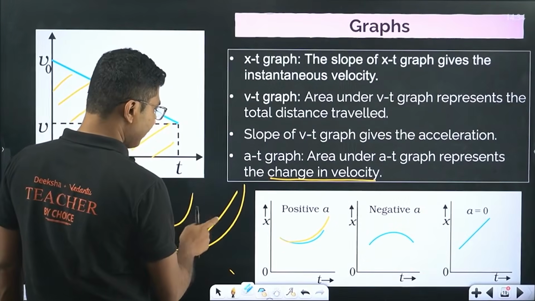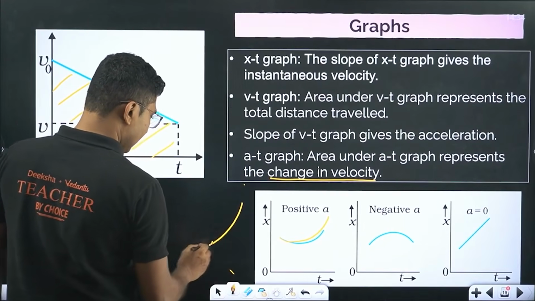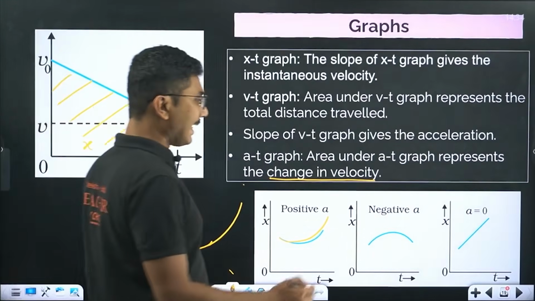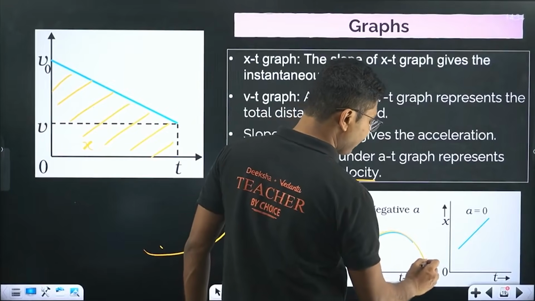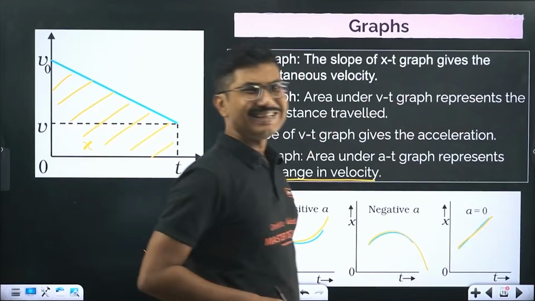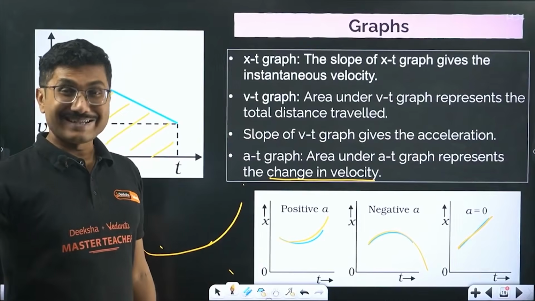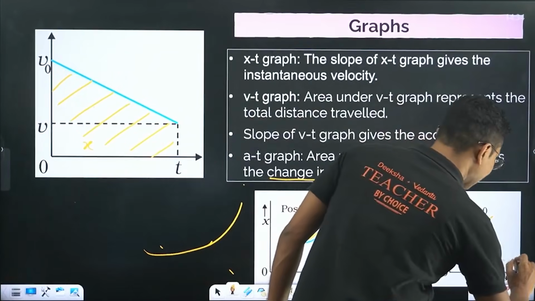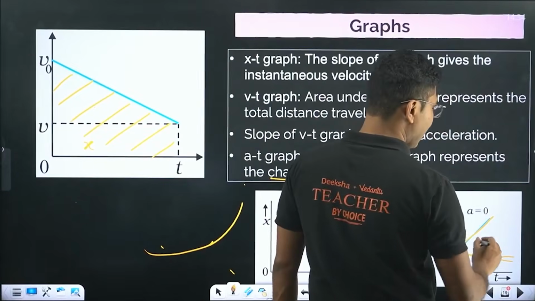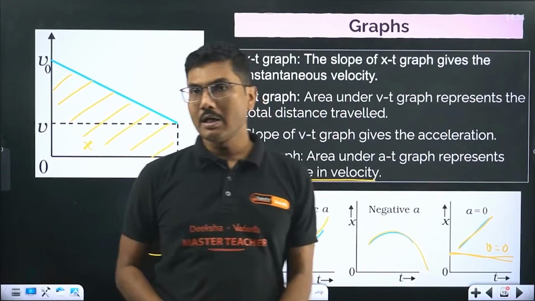It should increase with time so that you can calculate the exact slope. If you can calculate the slope, you can calculate the velocity and correspondingly acceleration as well. Negative acceleration, the displacement decreases with time. And if it is a straight line graph, acceleration is 0. If the object is at rest, then this will be the graph, straight, parallel to time axis. If the graph is parallel to time axis, velocity equals 0. Constant velocity, it will be a straight line graph.